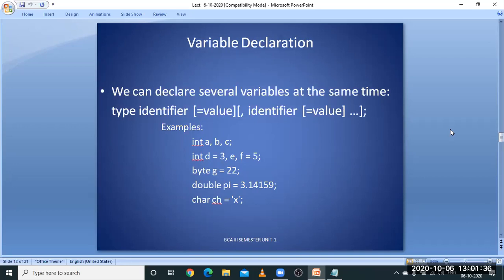Regarding characters also, at the time of declaration, you are able to initialize itself. In C language, especially, you have to declare it first, then initialize it. But here, declaration and initialization are done at the time of declaration itself. This is called dynamic initialization, the dynamic nature of the Java programming.